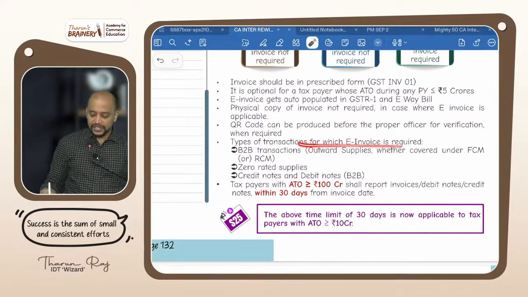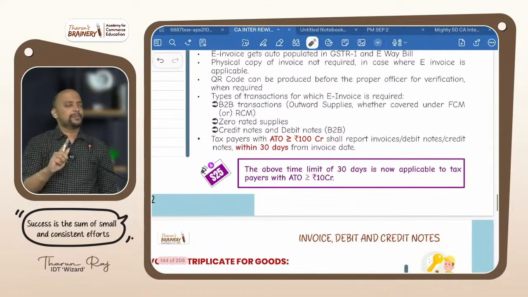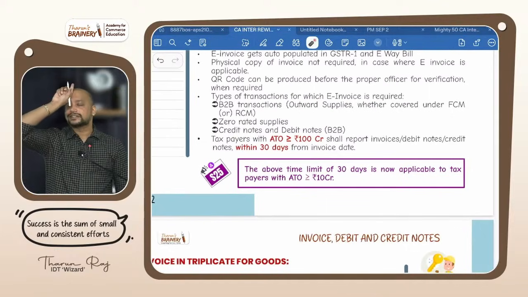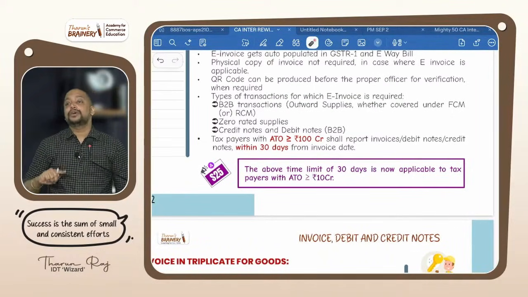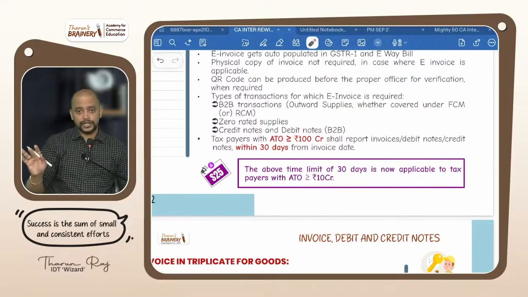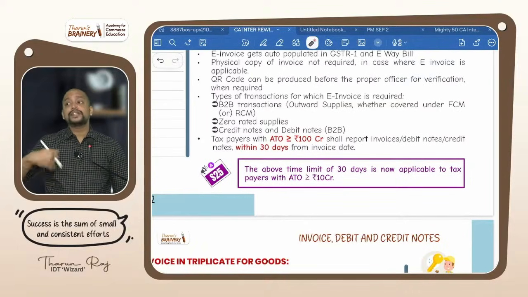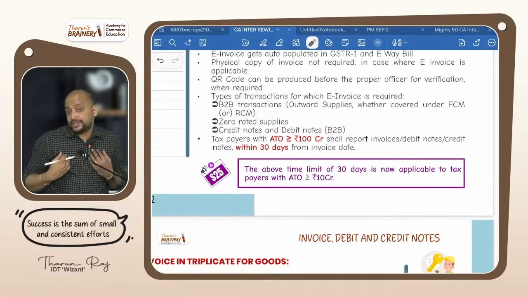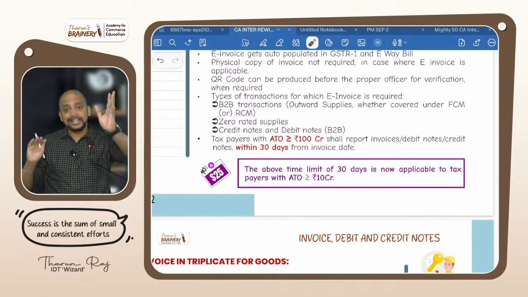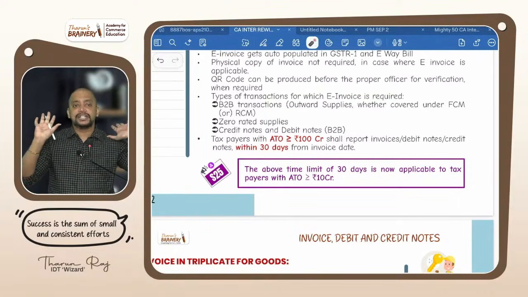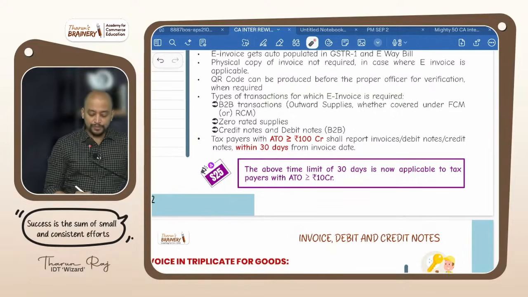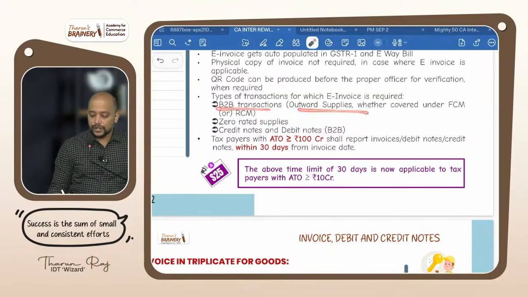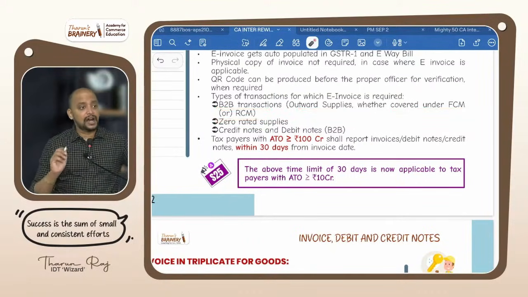And type of transaction for which E-invoice is required. Remember, only for B2B transaction E-invoice is applicable, means sale to a registered person. If sale to unregistered person, E-invoice is not applicable. And that outward supplies B2B, maybe FCM or RCM. Maybe I will pay GST or my recipient will pay GST. If it is my outward supply, for that E-invoice is applicable. Okay. So B2B transaction, whether it is outward supply covered under FCM or RCM.